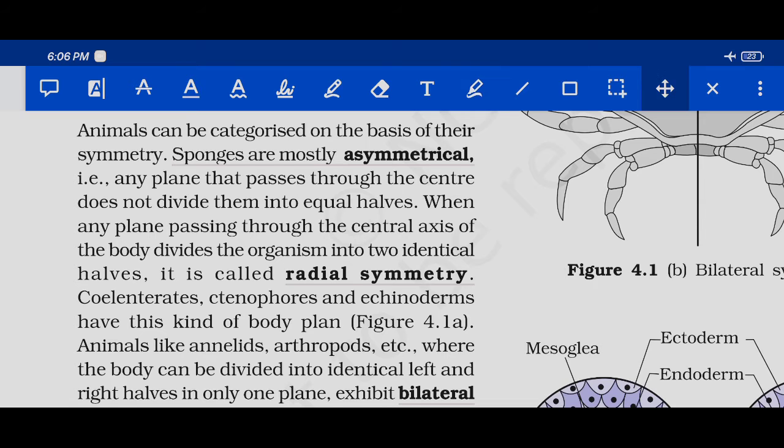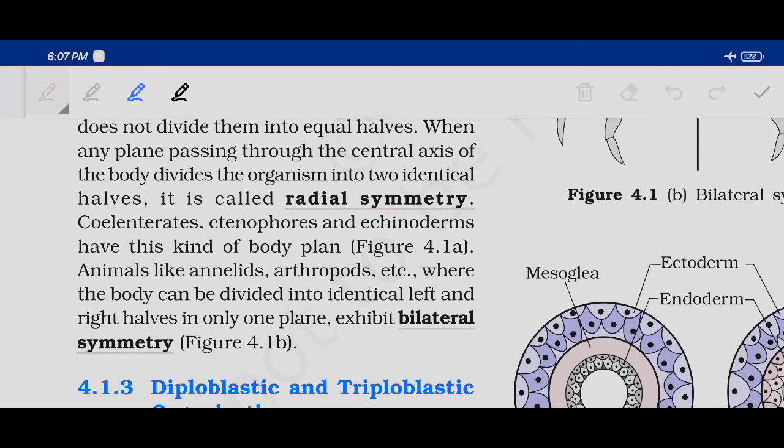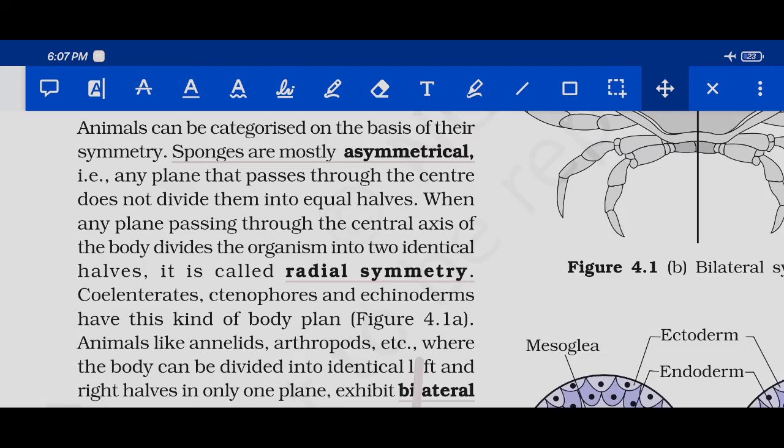Okay, next, coming to the next point, coelenterates, ctenophores and echinoderms have this kind of body plan. So radial symmetry is shown by coelenterates, ctenophores, echinoderms. Okay, next, coming to animals like annelids, arthropods, etc., where the body can be divided into identical left and right halves in one plane, they exhibit bilateral symmetry. Here, if you divide the word bilateral, bi means two, so the word means two laterals are being formed, that means bilateral symmetry.